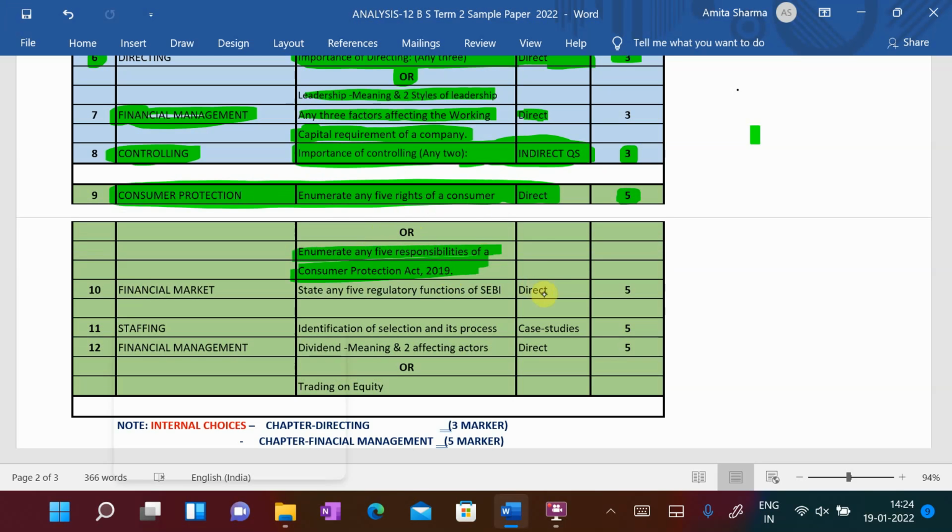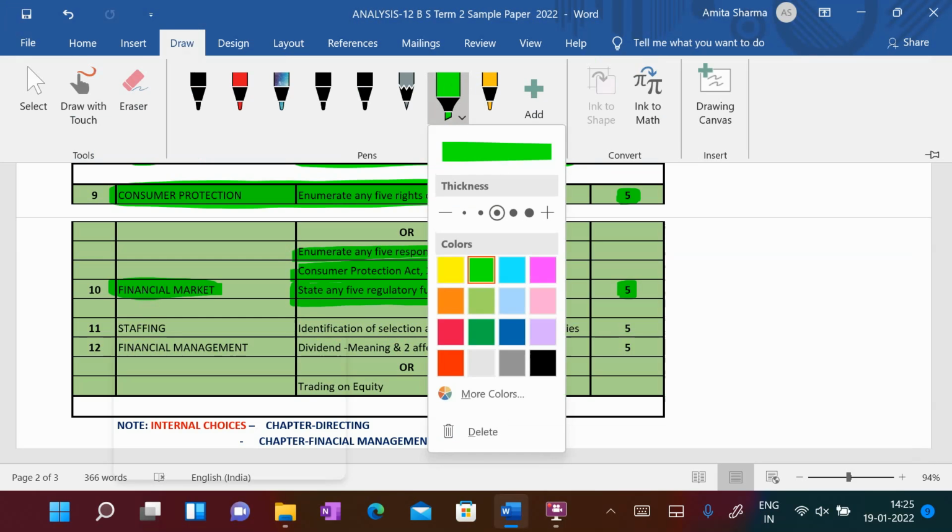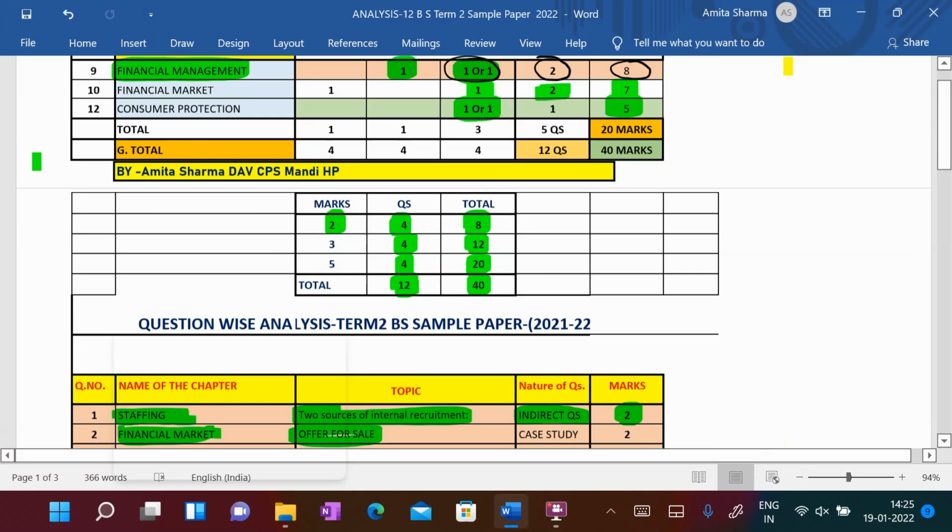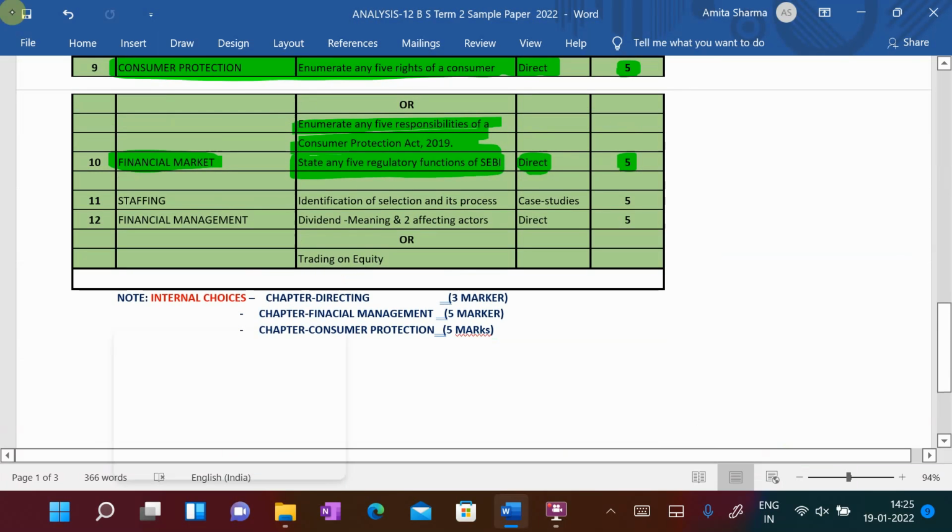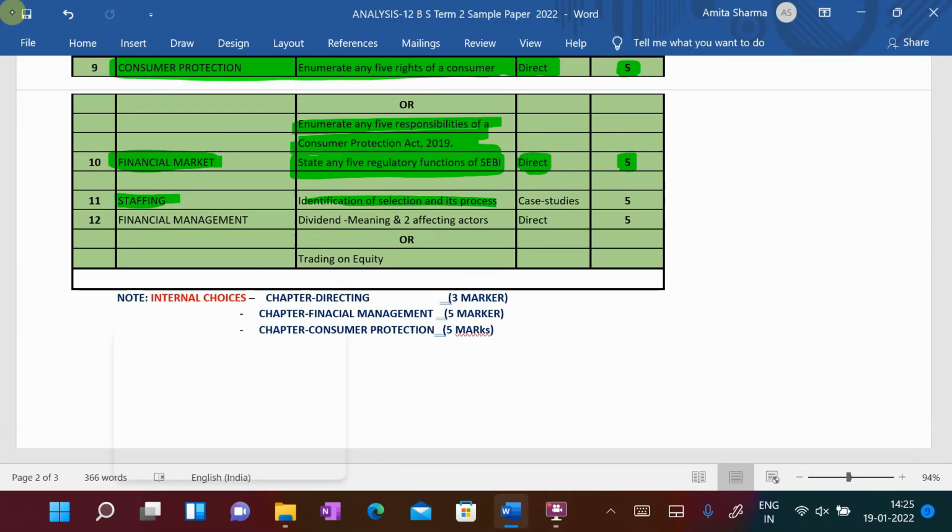And from Financial Market, directly they are asking a question: state 5 regulatory functions of SEBI. There are developmental functions and regulatory functions, and from these functions only one will be asked. A direct question of 5 marks from Financial Market, very scoring. And from Staffing, students, they are asking a case study. So from Staffing they are asking a case study in 5 marks. So you have to prepare a case study from Staffing also of 5 marks.